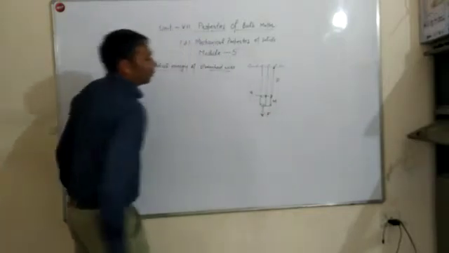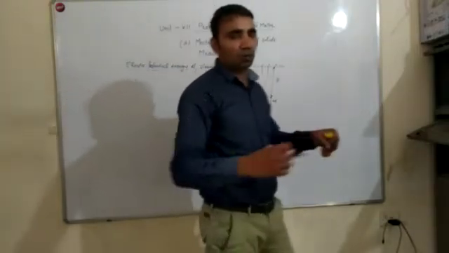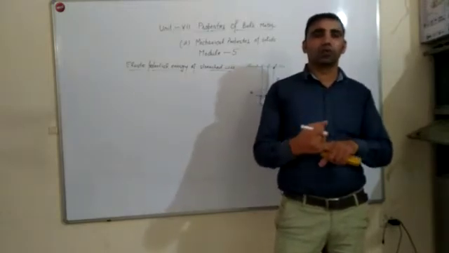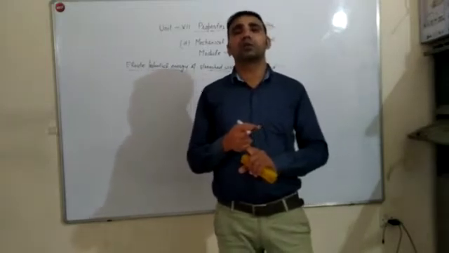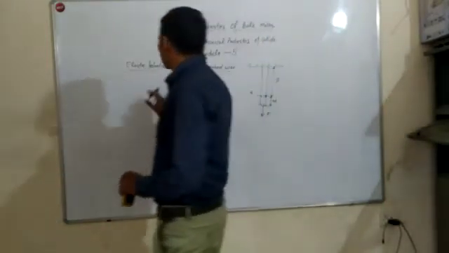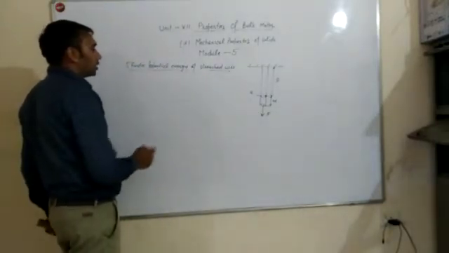This force is applied against the internal restoring force. Work done against internal restoring force is stored in the form of elastic potential energy of the wire. So elastic potential energy of stretched wire, when a wire is stretched,